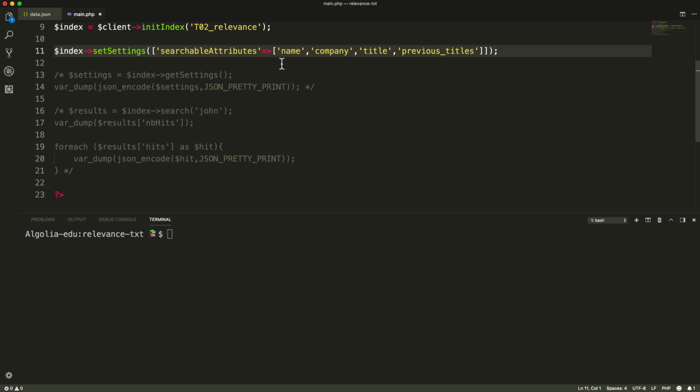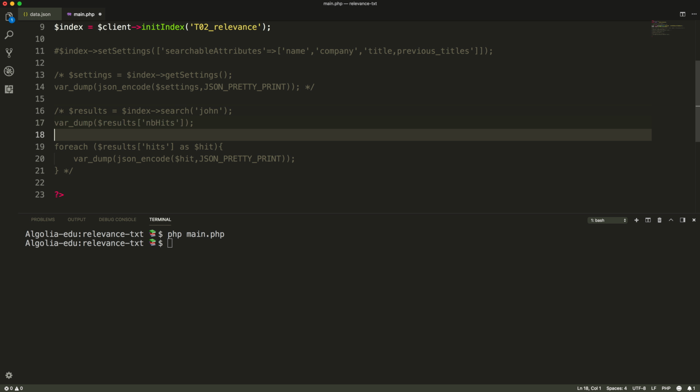It's also possible to declare 2 or more attributes as the same level of importance by placing them in the same string separated by a comma. In this example, we want title and previous titles to be considered of the same importance. Finally, for each attribute, we also have one additional setting: ordered or unordered, ordered being the default one.